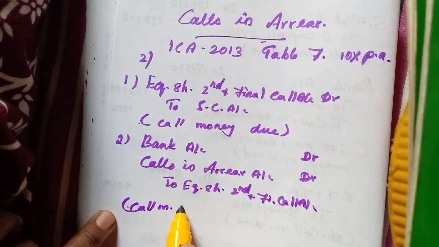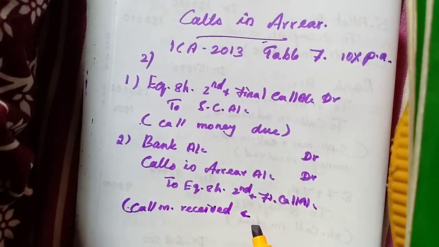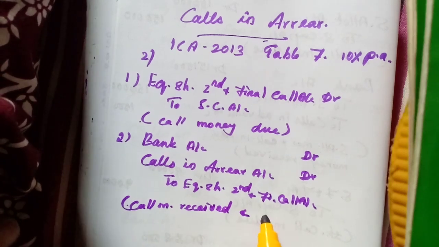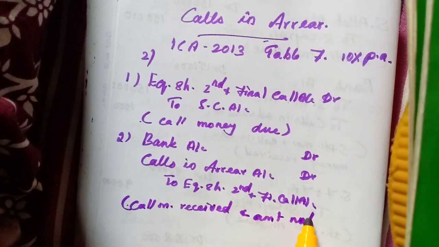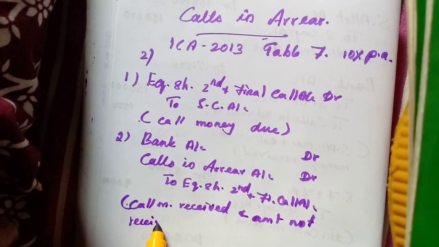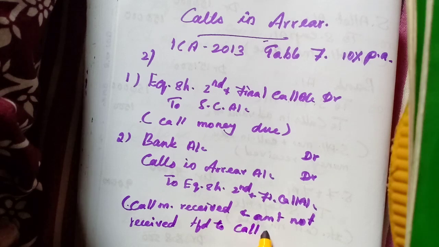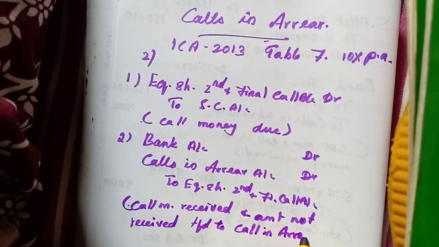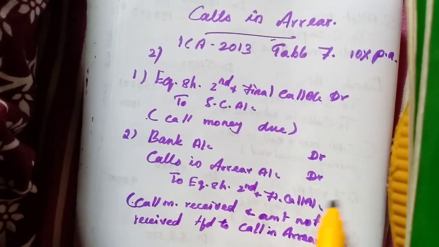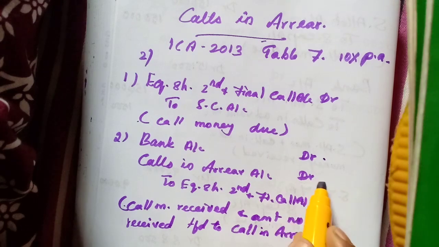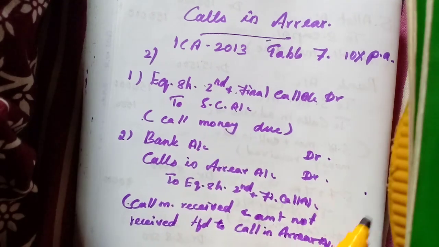Call money received, and then amount not received transferred to calls in arrear account. So how much we are receiving, we should debit. How much we have not received, again debit. Total call money, this one we have to write here.